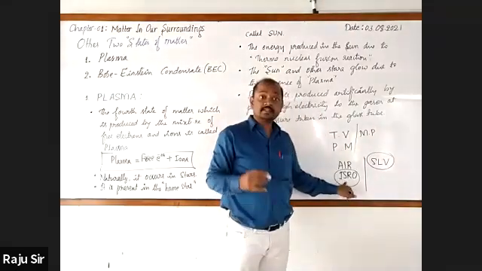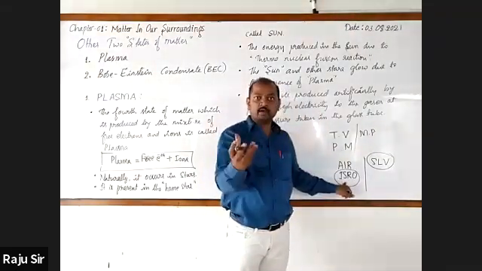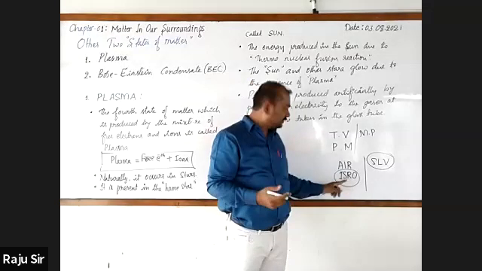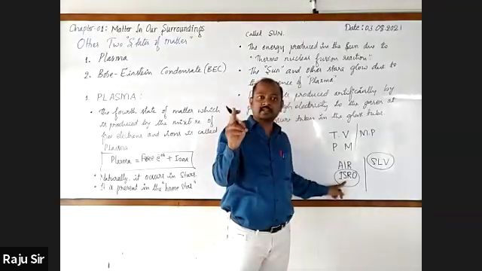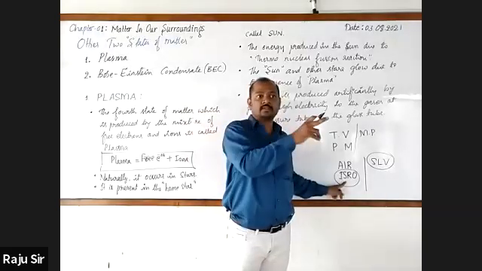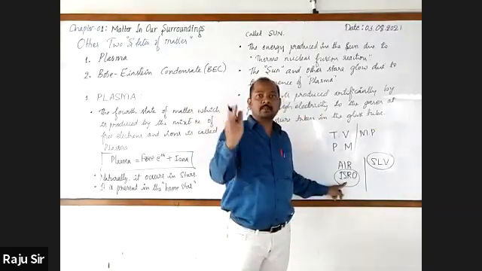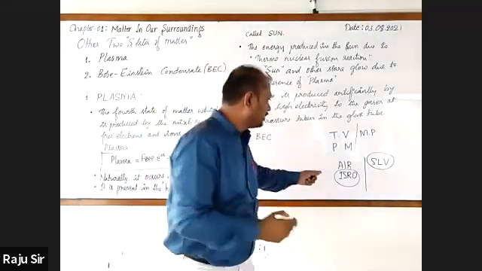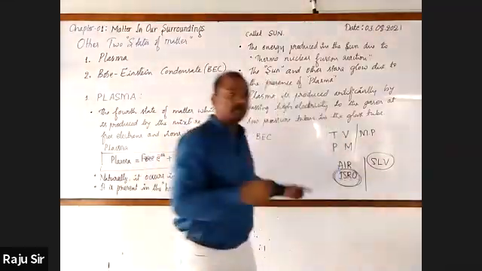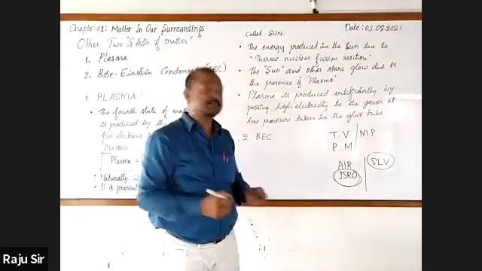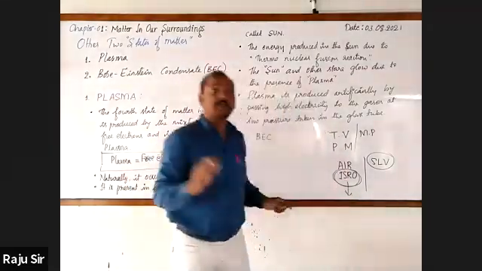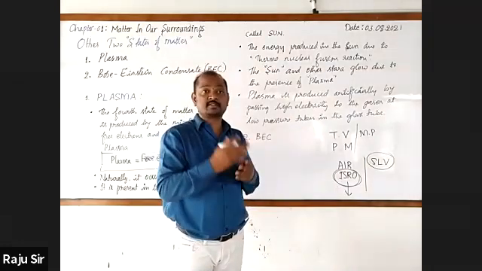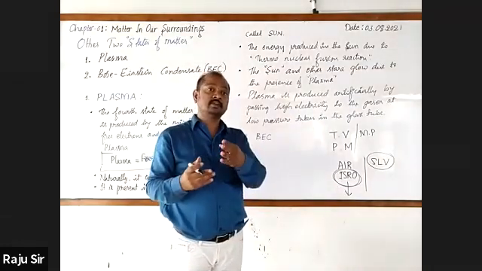In ISRO, we have got a word, and this word is formed by taking letters from the words Indian Space Research Organization. Similarly, World Health Organization, which you learned in 6th, 7th, 8th, even 5th.